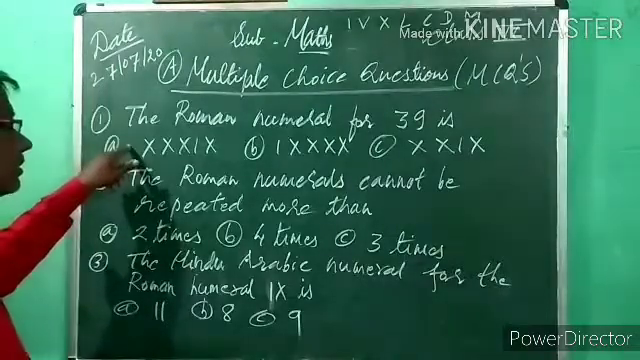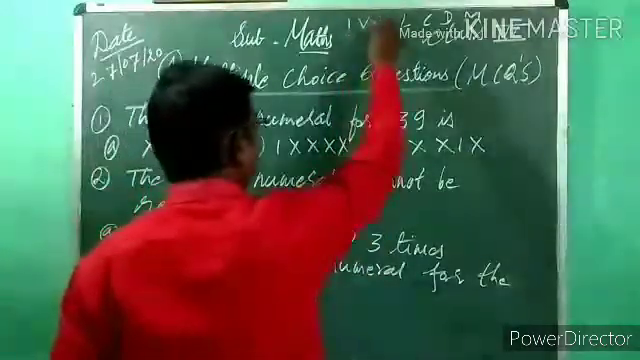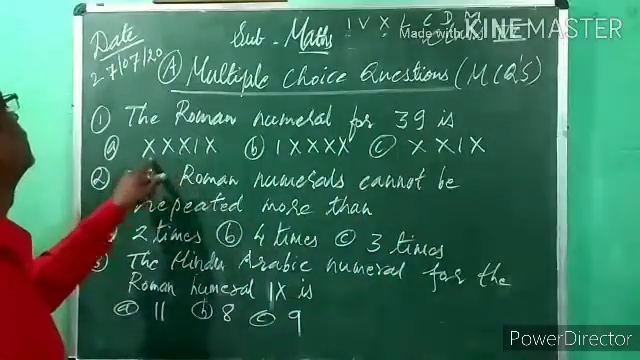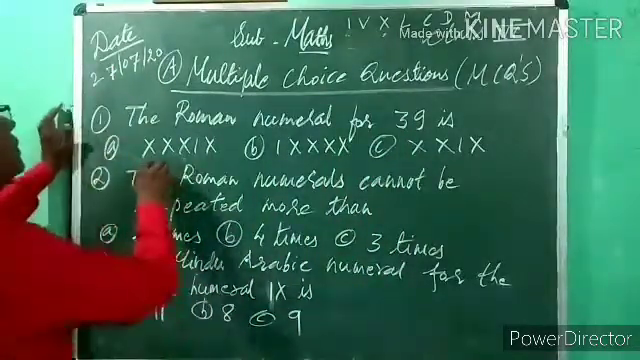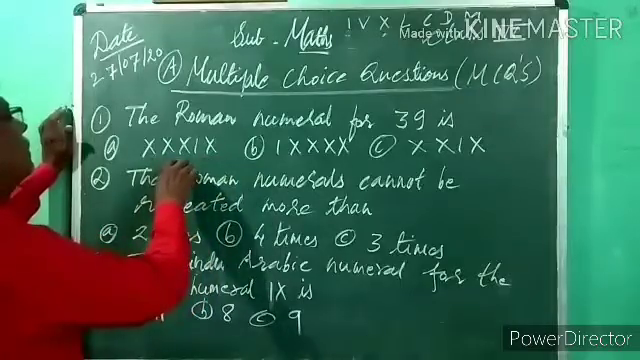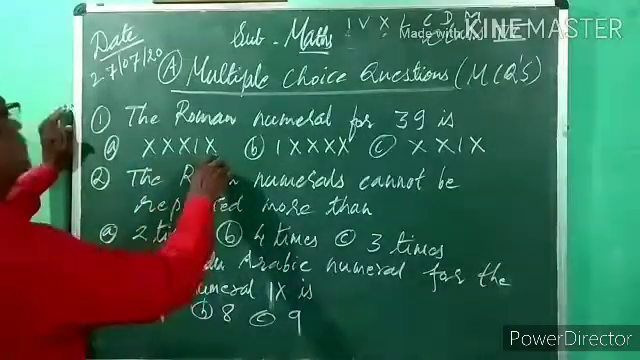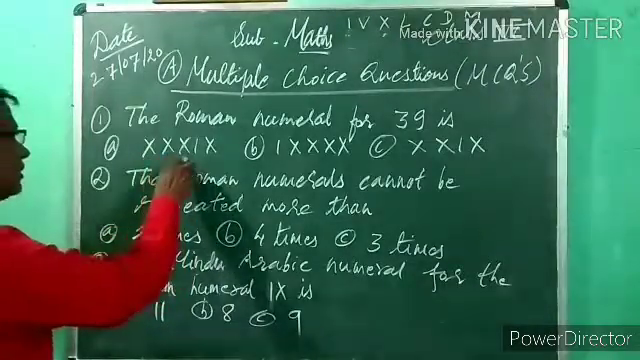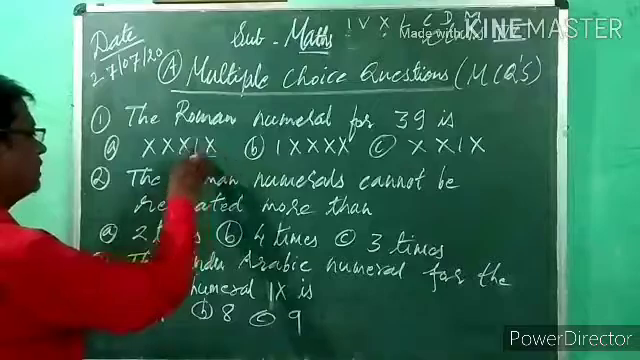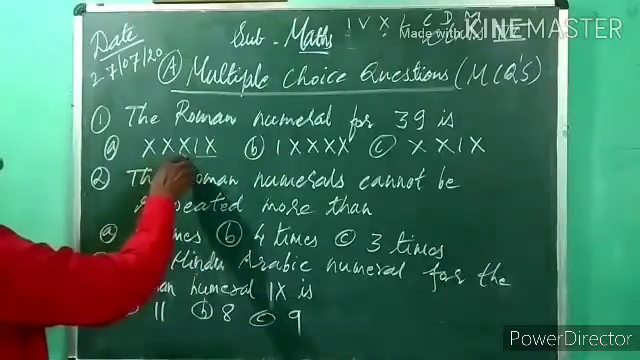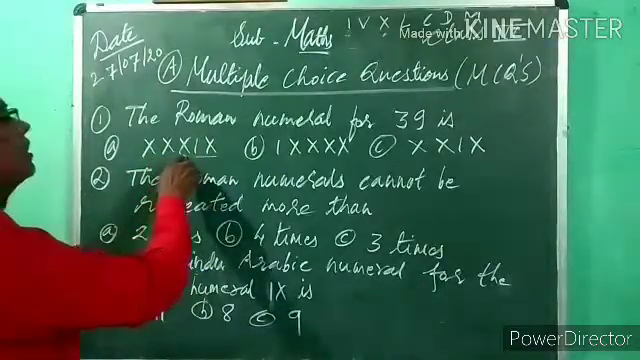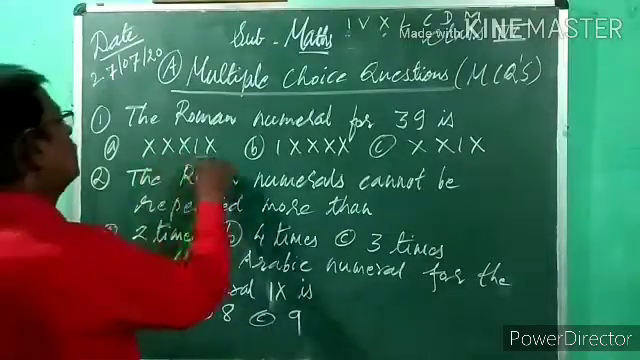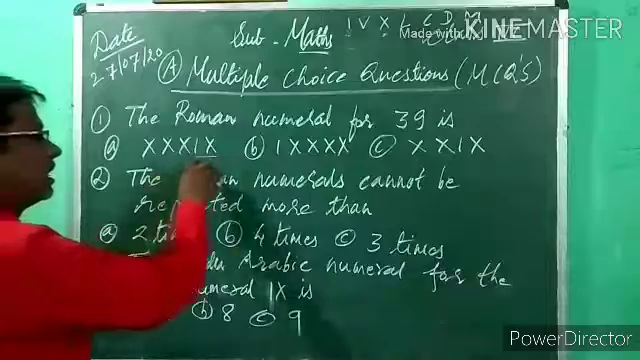Now we can repeat I and X. How many times? At most 3 times. So here X is repeated 3 times, XXX, which is satisfied, and then IX. What is the value of X? 10. This X is 10, and this also 10. And IX means 9. 10 plus 10, 20. 20 plus 10, 30. 30 plus 9, 39. So the value of XXXIX is 39.